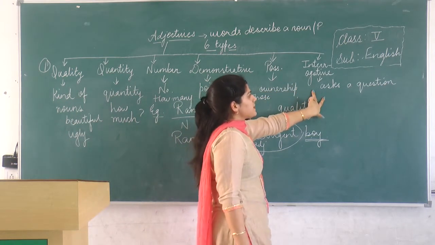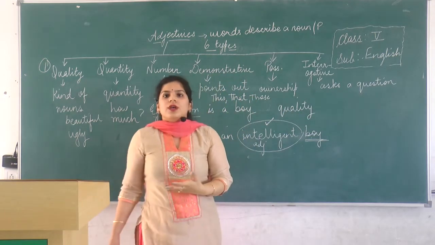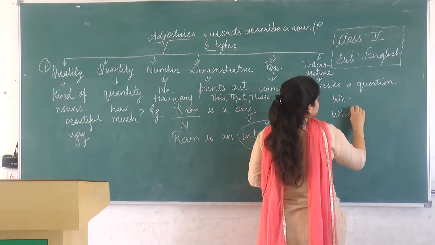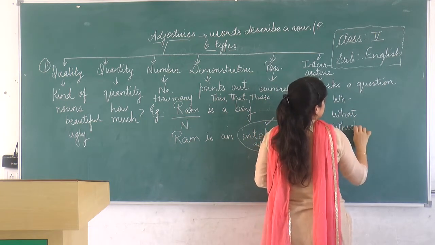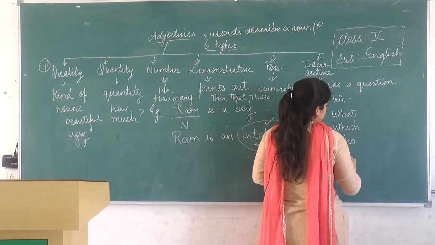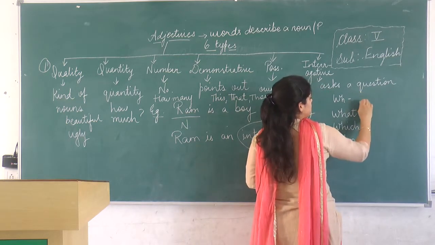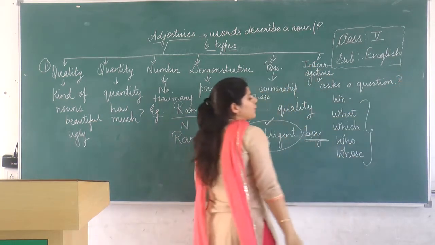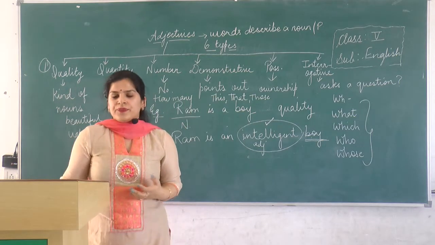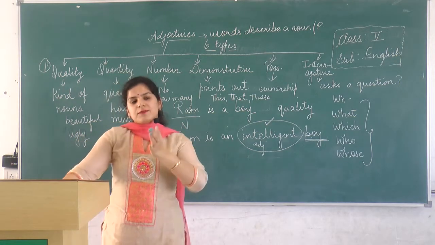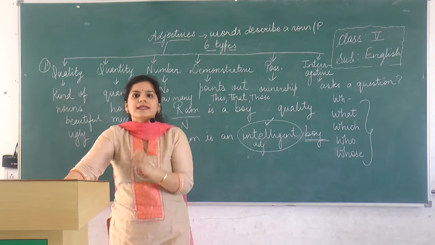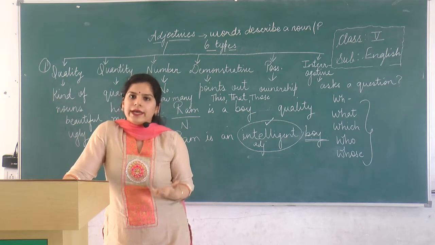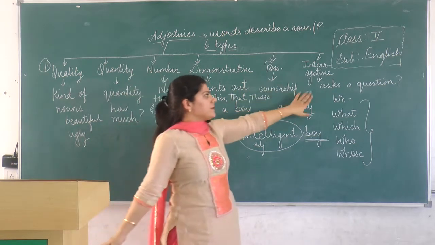Last is interrogative adjective, which asks a question. So all the words which are WH words like what, which, who, whose. These WH words come under interrogative adjectives which ask a question. For example, whose book is this? So it comes before the noun. Book is the noun and our interrogative adjective is whose. Kiski book hai ye? So that becomes our interrogative adjective.